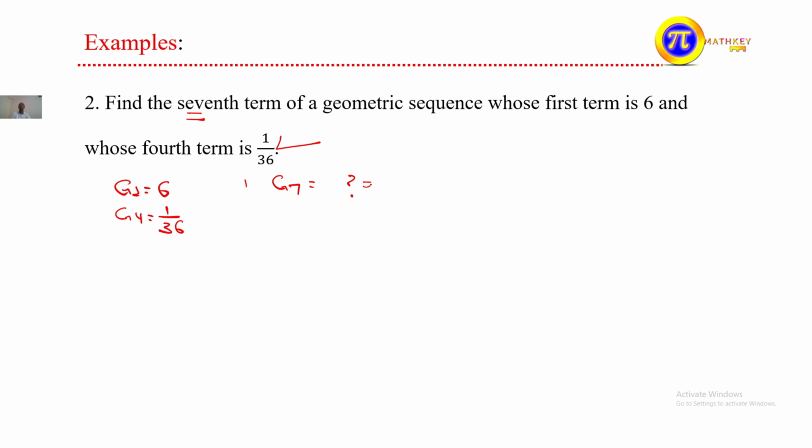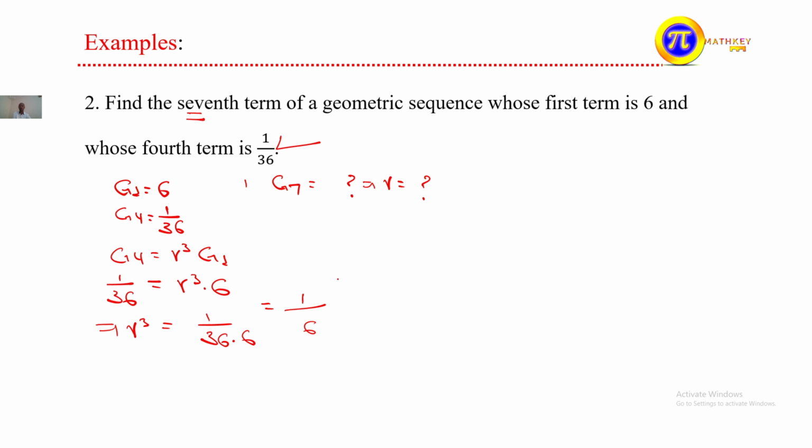To find this, we first need to find r, the common ratio. g4 is equal to r to the power of 3 times g1; we apply this formula. So 1 over 36 is equal to r to the power of 3 times g1, which is 6. r cubed is equal to 1 over 36 times 6, which is 1 over 6, so r cubed is 1 over 6 cubed.